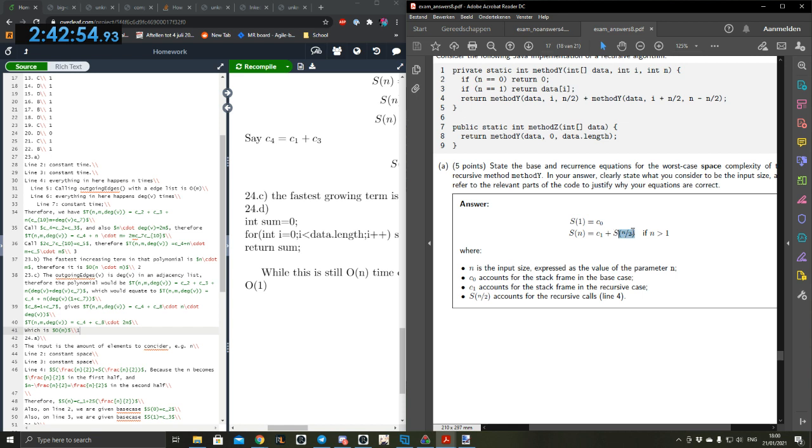Doesn't it only make sense to have 2 if we're talking about time complexity? But since we're talking about space complexity, we don't have the 2 times. Yeah, because once the first one is finished, you start working on the second one and you reuse that space. Yeah, I think that's it.